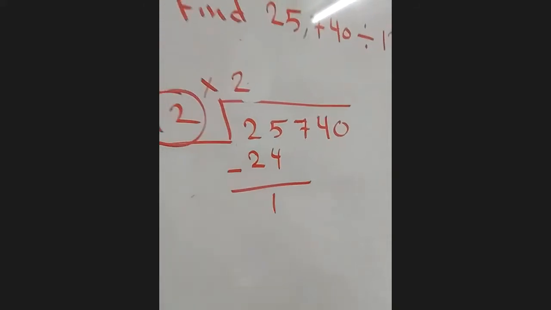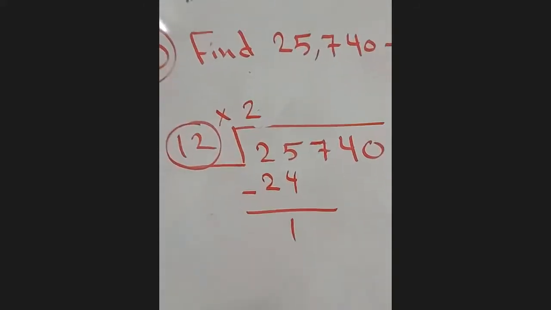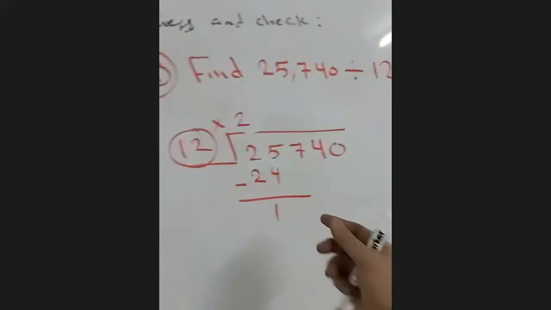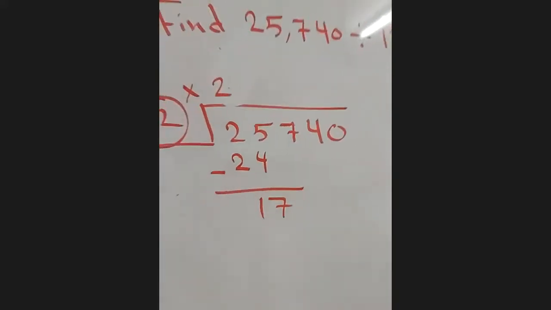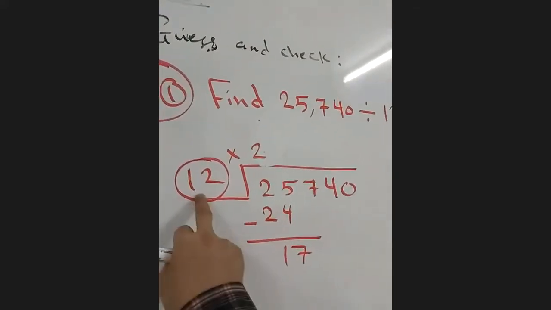Subtract. 1. So after I subtract, I have 1. I stop. 1 less than 12, yes. So I continue. The next step, I will get the 7 down. So we have what? 17. Now, 17 divided by 12.